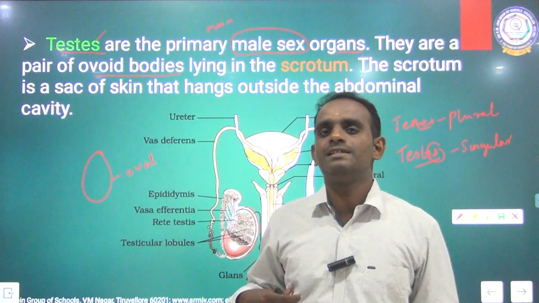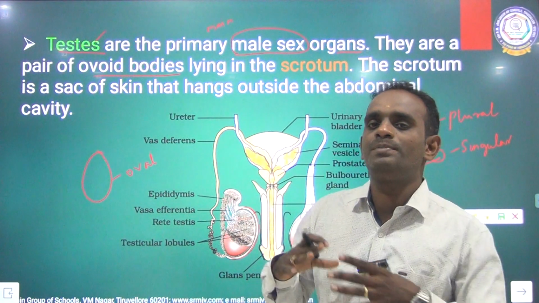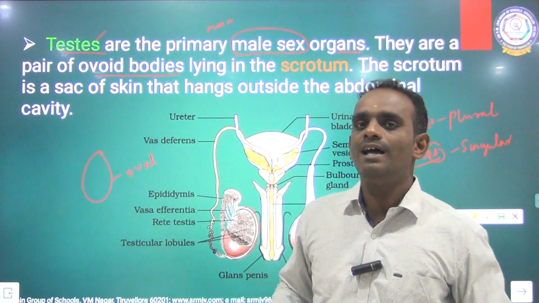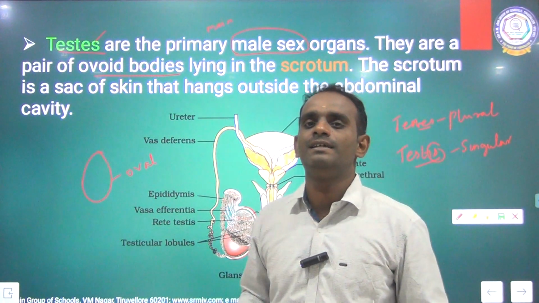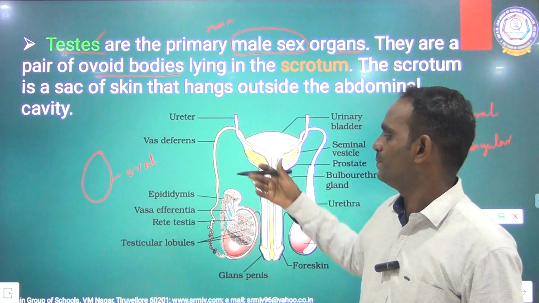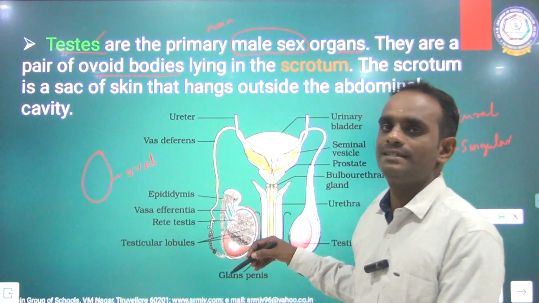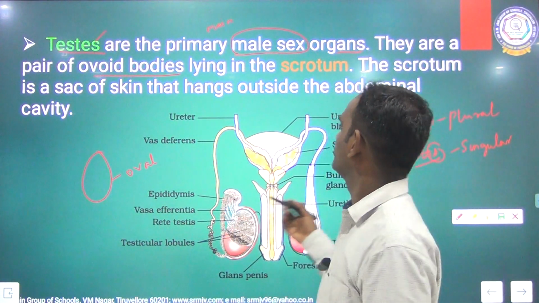This is the thoracic cavity. Our heart and the lungs are safely present inside the thoracic cavity. Our kidneys and then reproductive organs, all these are present inside the abdominal cavity. Clear? So this testis is also present inside the scrotum, and this scrotum is hanging outside the abdominal cavity.